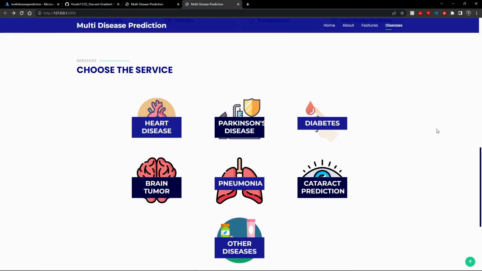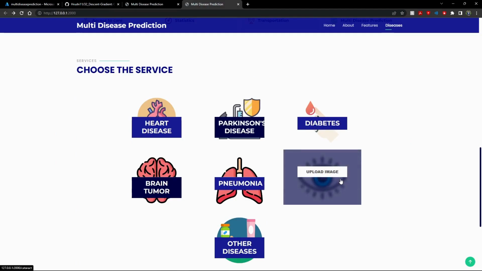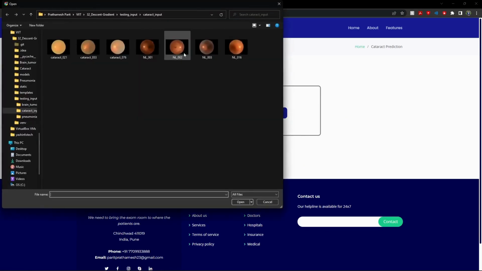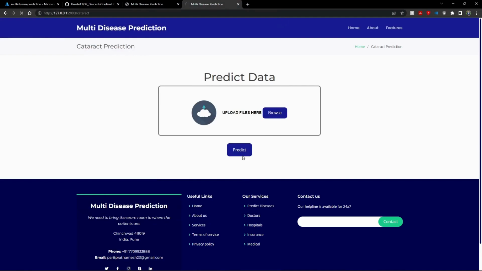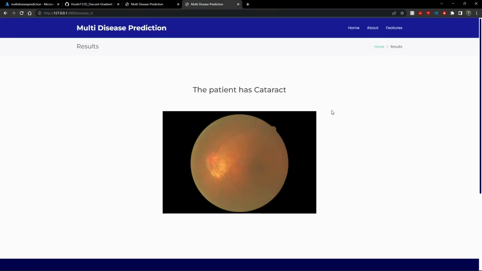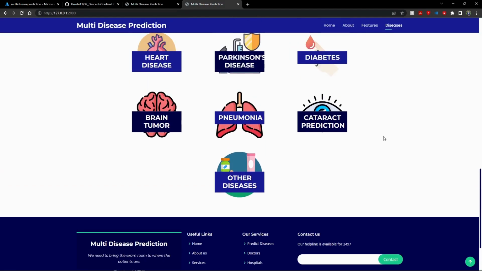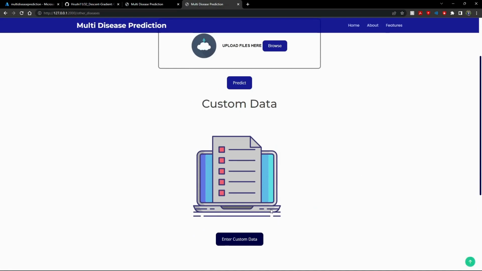Moving on to the next service, which is cataract prediction. If we choose any image, like this one, and click on predict, it shows that the patient has cataract.